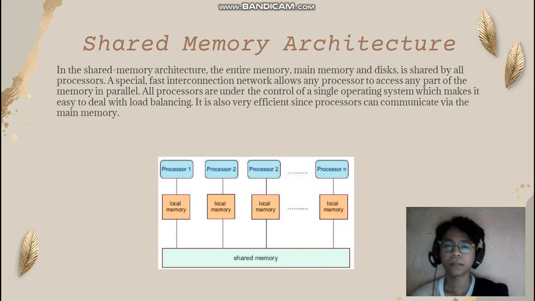And next is shared memory architecture. In the shared memory architecture, the entire memory, main memory and disk, is shared by all processors. A special fast interconnection network allows any processor to access any part of the memory in parallel. All processors are under the control of a single operating system, which makes it easy to deal with load balancing. It is also very efficient since processors can communicate via the main memory. So this is a picture that describes how shared memory works.